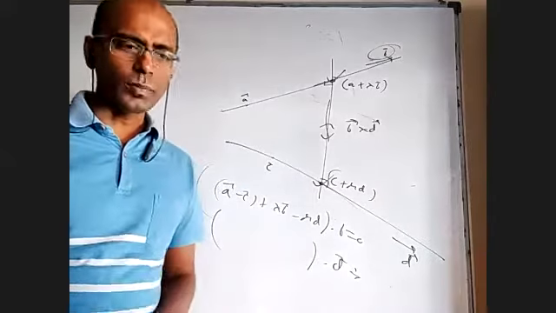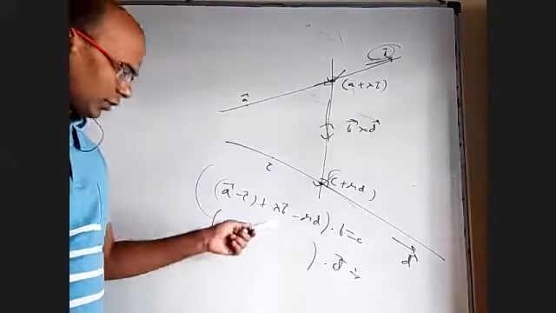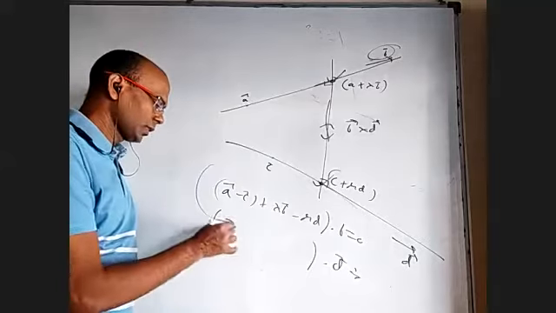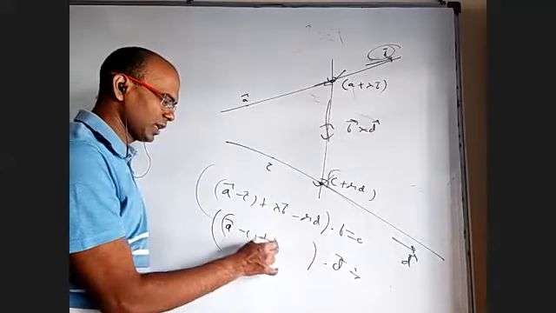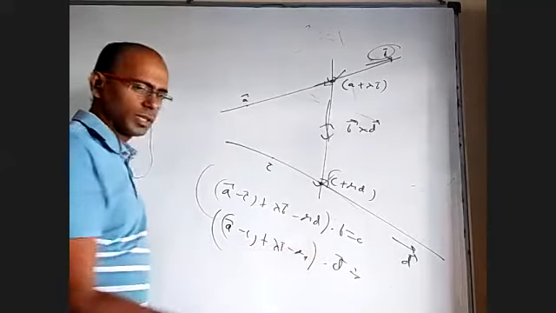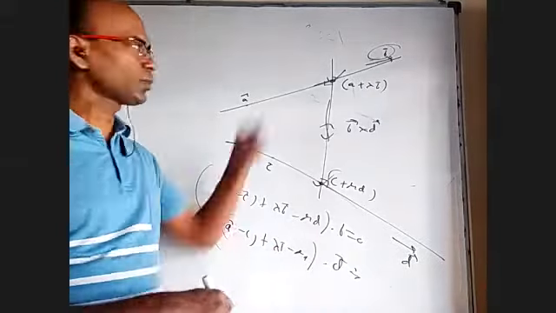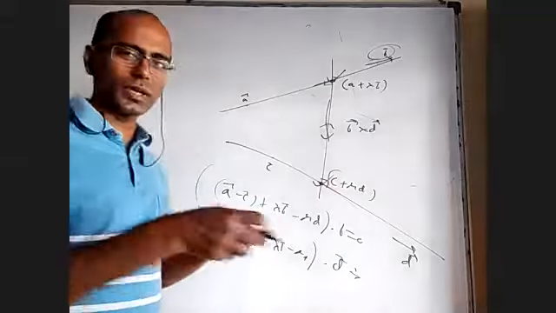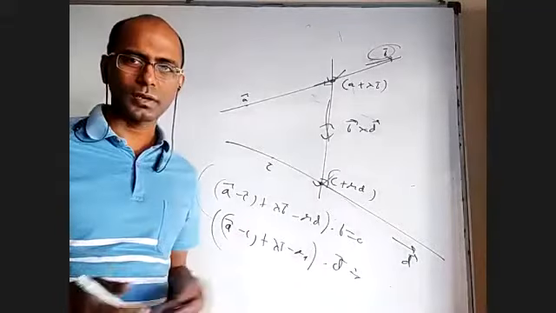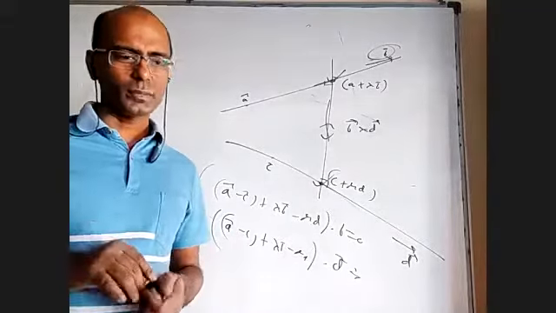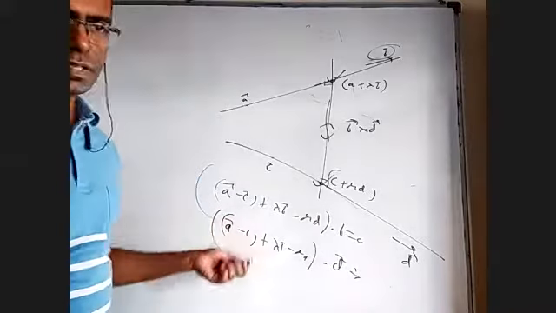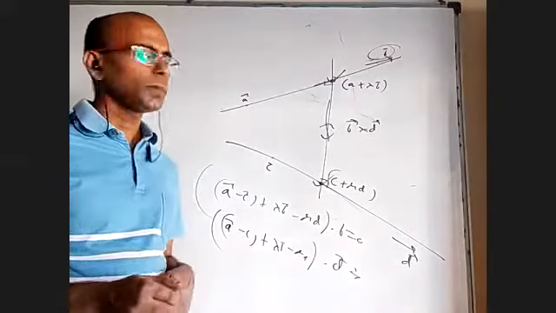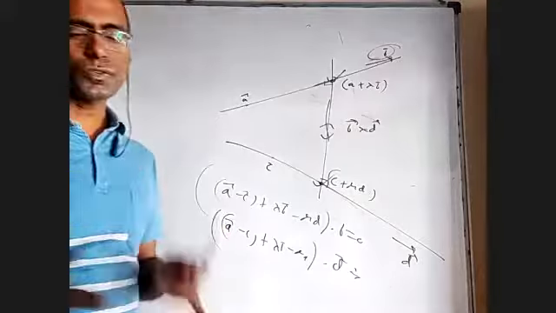If you want to make a formula, you can make it, where you have to solve these two: A minus C plus lambda B minus mu D dot D. Solve these two, find lambda and mu, put them back, put the line. The answer may look complicated with a lot of dot products and B's and D's and all that. If you want to remember, it's fine, but it is always a little lengthy. But this is finding the line of shortest distance.